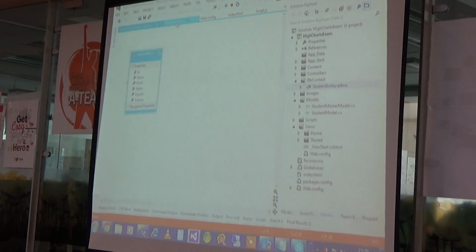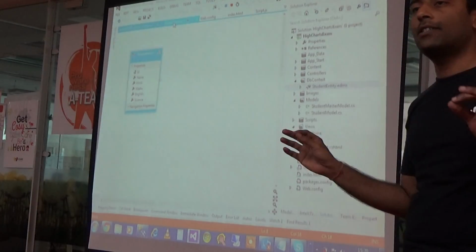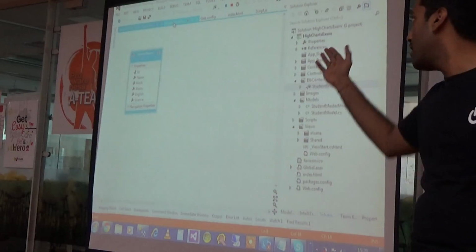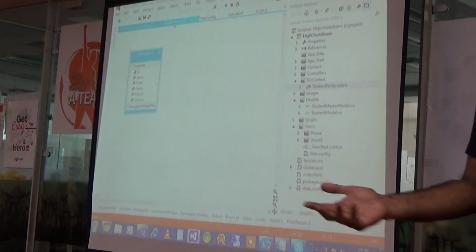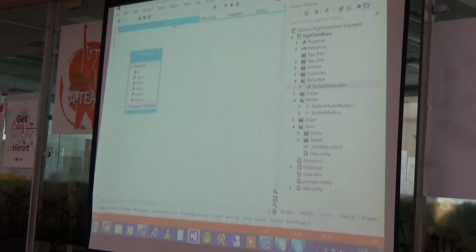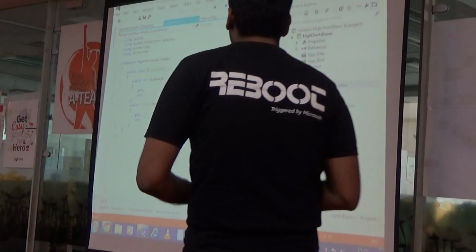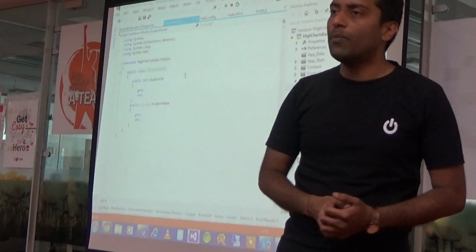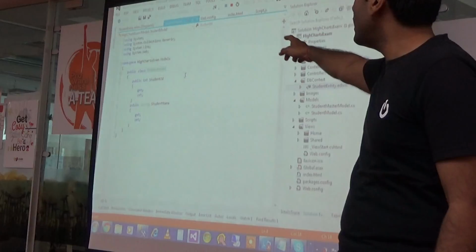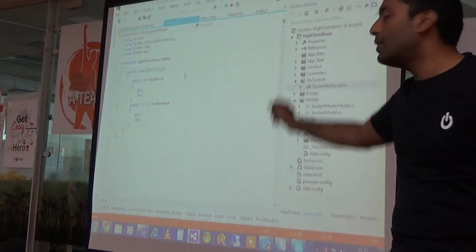So for this, my first step is I want to bind my drop-down list. Talking about the basics of a drop-down list, in any drop-down list you need text and ID. The text is, as you can see here, like Ram, Mohan, whatever, and the ID is the student's particular ID. These two things are required for any drop-down list. So for this, I have created a simple student model class, and in the student model class I have created only two properties, student ID and student name. So the ID of a student will come into student ID and the name of a student will come into student name.